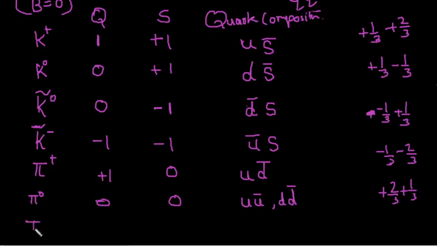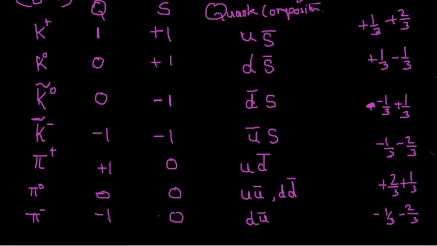Similarly, if you go for pi minus, this will be minus 1, and strangeness here will be 0 again. So again u and d you have to deal with. Since it is minus, there will be d and u bar. Since d has minus 1 by 3 and u bar, that is anti-up, has minus 2 by 3, it will compose to have a minus 1 charge Q.